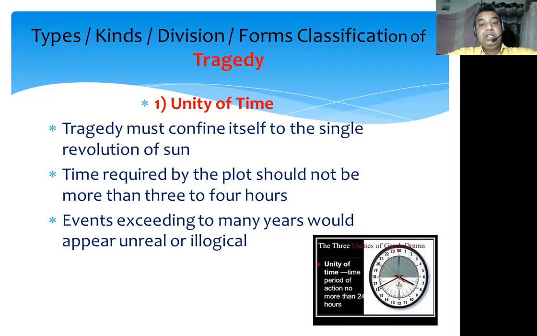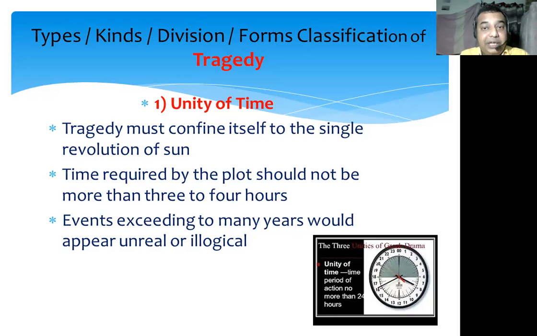People will come to see that particular drama, and they will come to see it for 3 to 4 hours. So he should present a story, a plot in the form of a tragedy, which can be concluded, which can be included within that particular span of time. As the earth takes 365 days to complete its revolution around the sun, whatever incidents are spread over that time should be included.